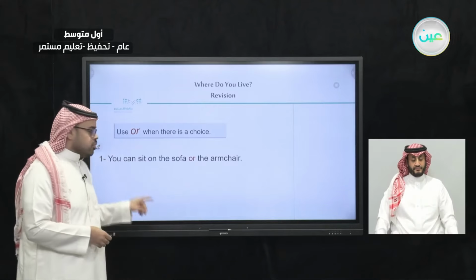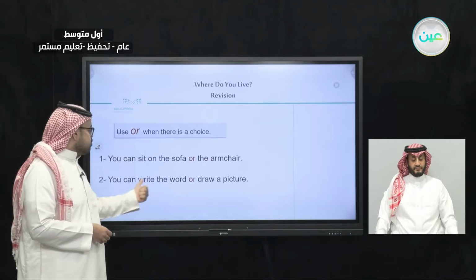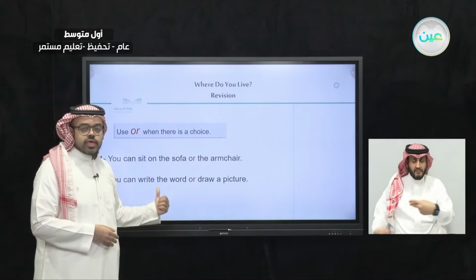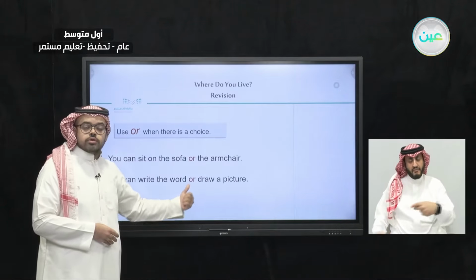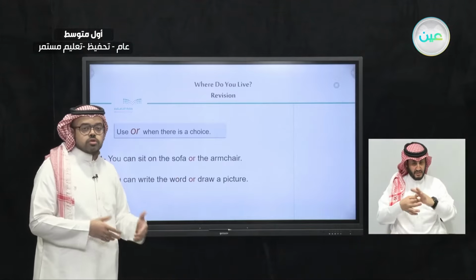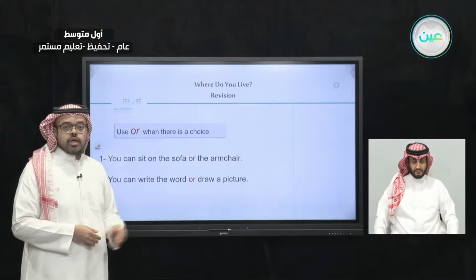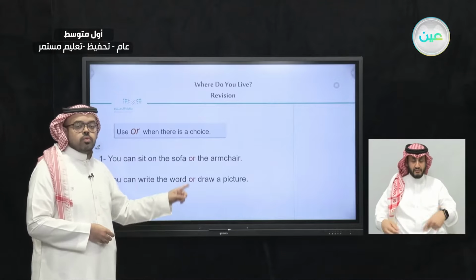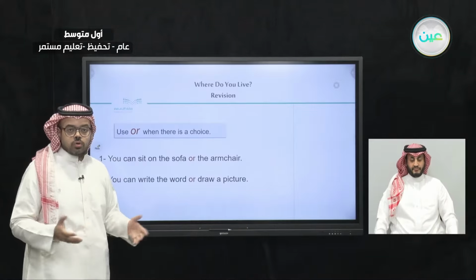The second example, you can write the word or draw a picture. So here is also 2 options. You may choose any one of them. And since we're talking about options, about choices, we use the conjunction or.